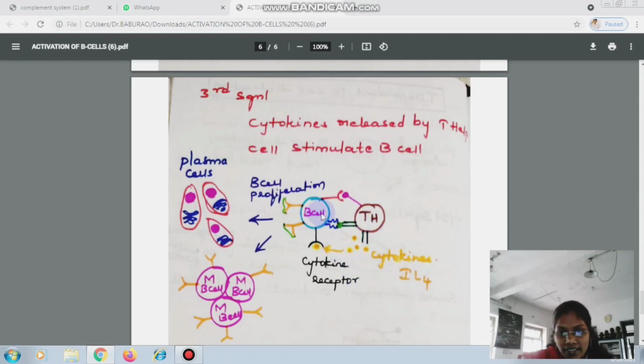Now the cytokine receptor on the B cell will accept these cytokines, then start proliferation and produce plasma cells and also memory cells. Remember, T independent B cell activation will not produce memory cells, but only T dependent B cell activation can produce memory cells. So this is the end of B cell activation.